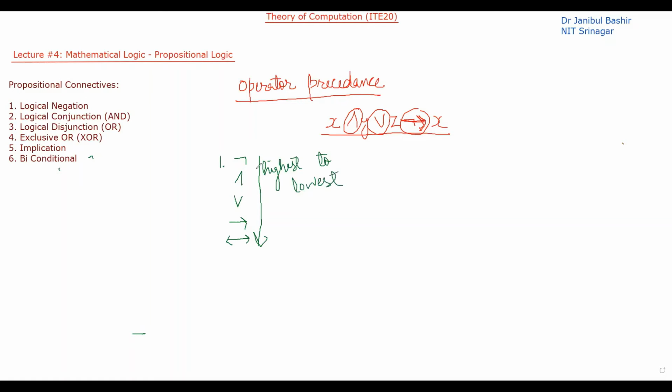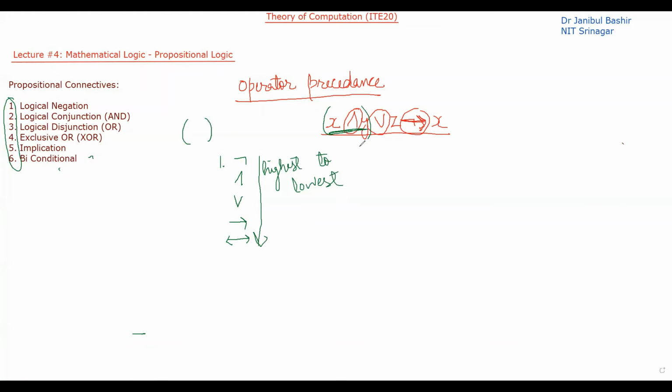However, you also have to understand that the brackets have the highest precedence. For example, if I have a bracket here, then this particular thing will be evaluated first. So the bracket has the highest precedence, but in terms of these connectives, not has the highest precedence, then and, then or, then implies, and then the double implies, or we can say the biconditional operator.